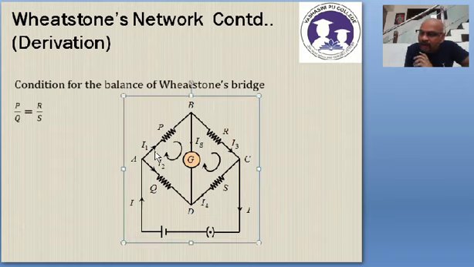See here, an example: if 10 ampere is coming, this I1 is 10, and out of the 10 ampere, 1 ampere goes through the galvanometer, then 9 ampere should go here. 9 is 10 minus 1, correct? So I1 minus Ig is equal to I3.